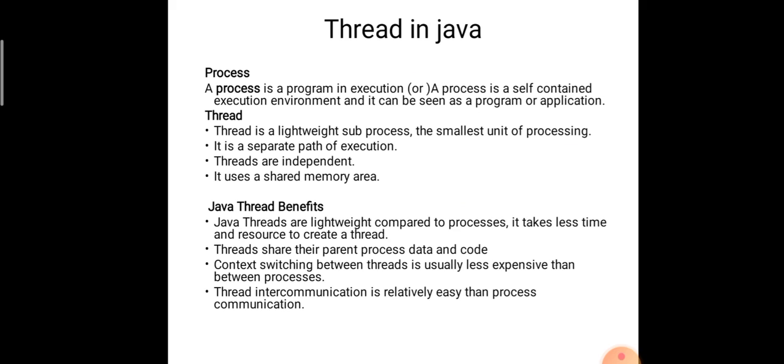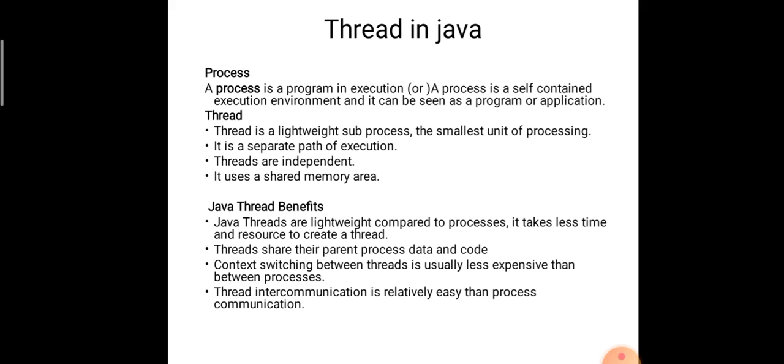Before explaining about thread, we need to know what a process is. We all know a process is a program in execution. If any program is in execution, then we call it a process. That means all the programs in execution we call processes. Otherwise, a process is a self-contained execution environment. That means it is executed by itself, so we can also call it a program or application.